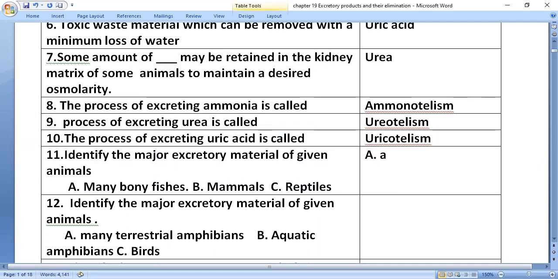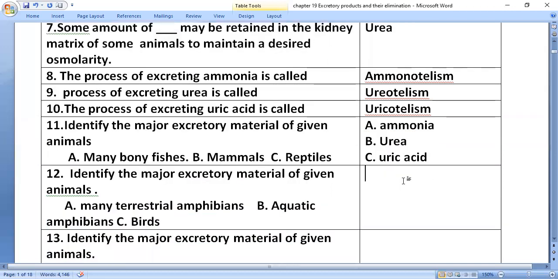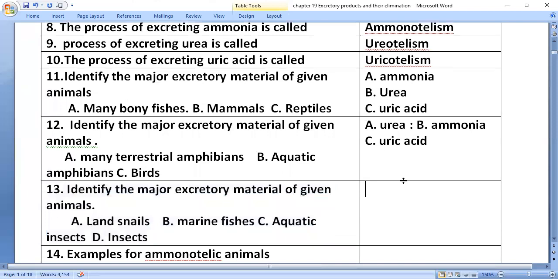Identify the major excretory material of given animals. Many bony fishes excrete ammonia, and mammals excrete urea. Reptiles excrete uric acid. Many terrestrial amphibians excrete urea, and aquatic amphibians excrete ammonia. Birds excrete uric acid.